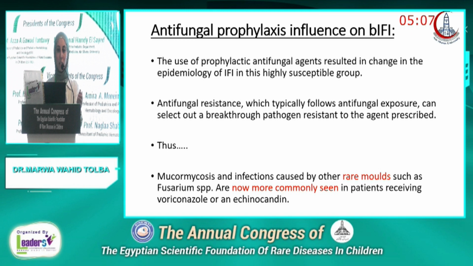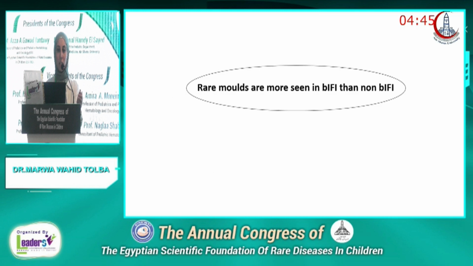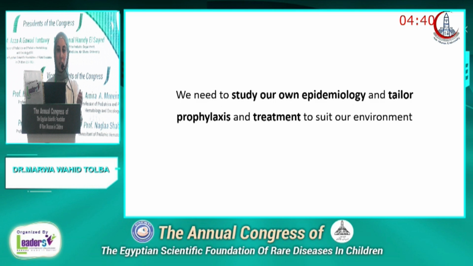The use of prophylactic antifungal agents resulted in a change in the epidemiology of invasive fungal infection in this highly susceptible group. Antifungal resistance, which typically follows antifungal exposure, can select out a breakthrough pathogen resistant to the agent prescribed. Thus, mucormycosis and infections caused by other rare molds, such as Fusarium, are now more commonly seen in patients receiving voriconazole or an echinocandin. Actually, rare molds are more seen in breakthrough invasive fungal infection than non-breakthrough invasive fungal infections. So we need to study our epidemiology and tailor our prophylaxis and treatment to suit our environment.